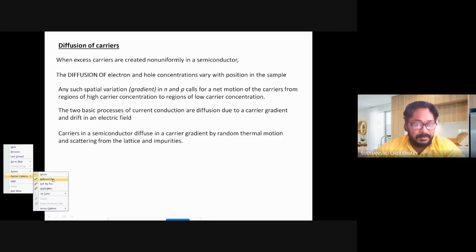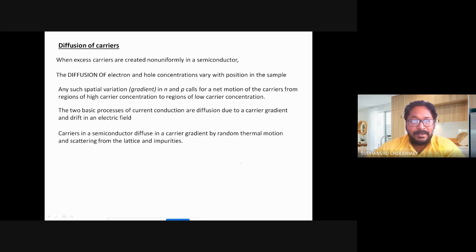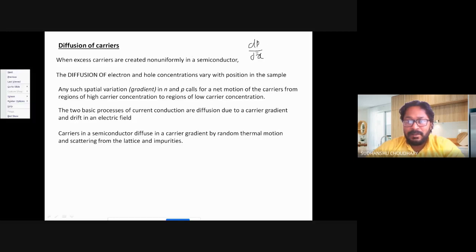So when I say concentration gradient, let us say I talk about the hole concentration, so that means this term, dp by dx. If there is a concentration gradient, that is, the hole concentration is varying across x in a semiconductor. So this is my semiconductor, and let us say this is x equal to 0, and then x varies. So the concentration of carriers inside this semiconductor varies with position. So then there is a gradient.